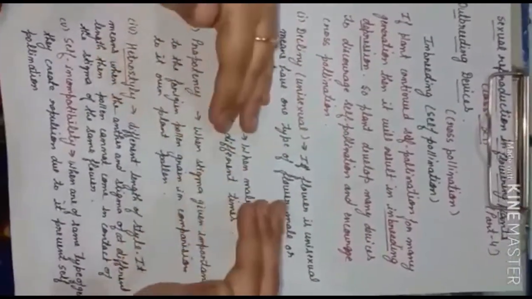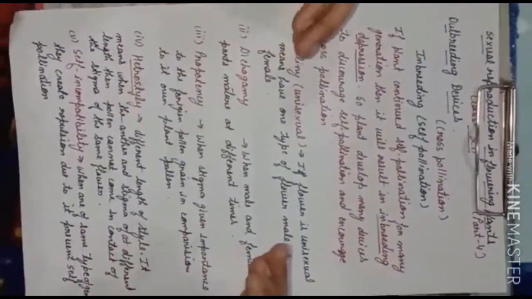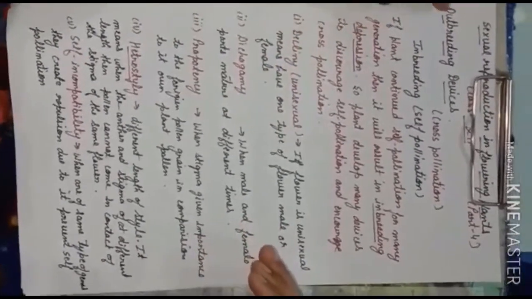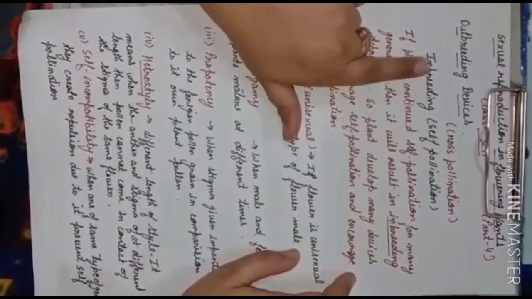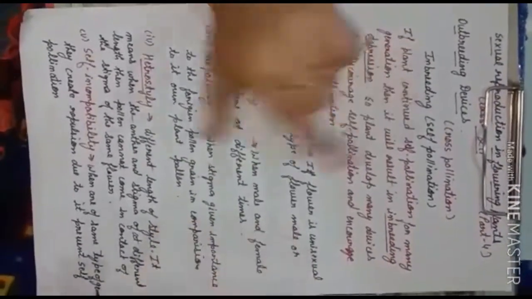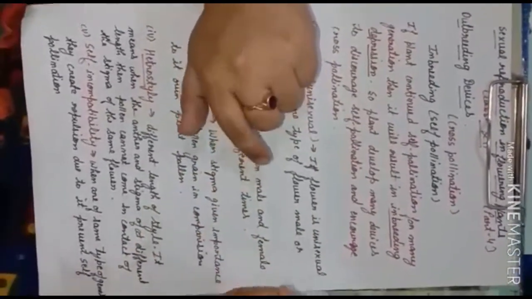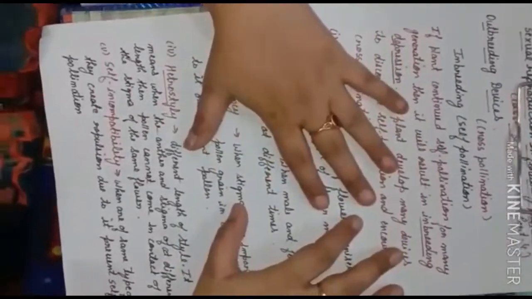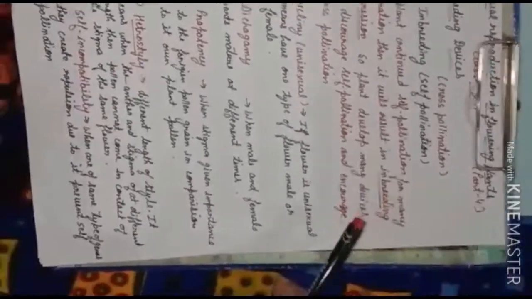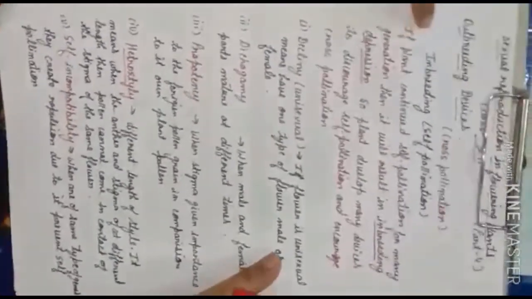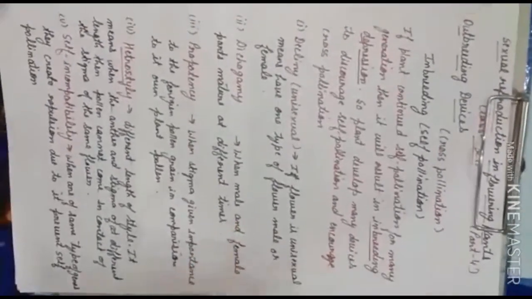And outbreeding means cross pollination. Is it clear? Before getting to the word outbreeding, get to the word inbreeding. Inbreeding means pollination between the same flower. Understood? If it is pollination between different flowers, or we can say different plants, then we call it cross pollination, and cross pollination means outbreeding.